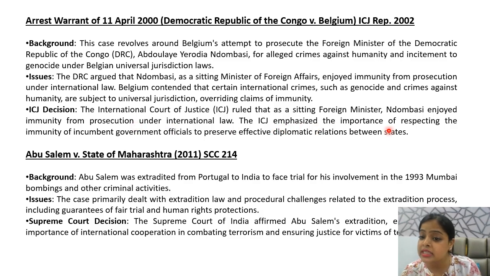And ICJ also emphasized the importance of respecting the immunity of government officials to preserve effective diplomatic relations between states. So here Belgium wanted to exercise universal jurisdiction because the foreign minister of Congo was alleged of committing the crime against humanity and also genocide. But ICJ said that the foreign minister enjoys immunity against prosecution, so he cannot be tried, and it is important for maintaining the diplomatic relations between states. So this was the case between Congo and Belgium, which happened in 2002.